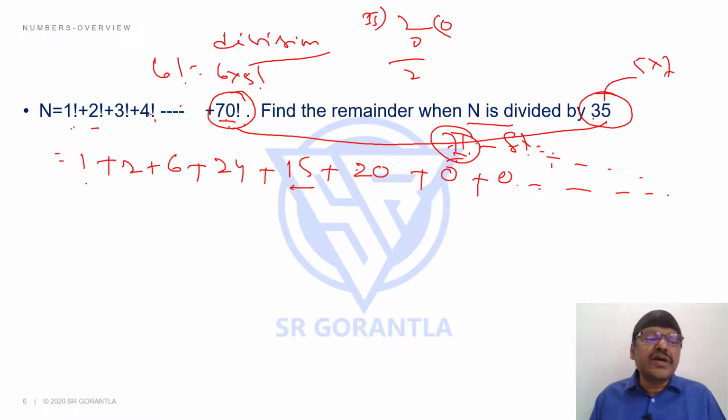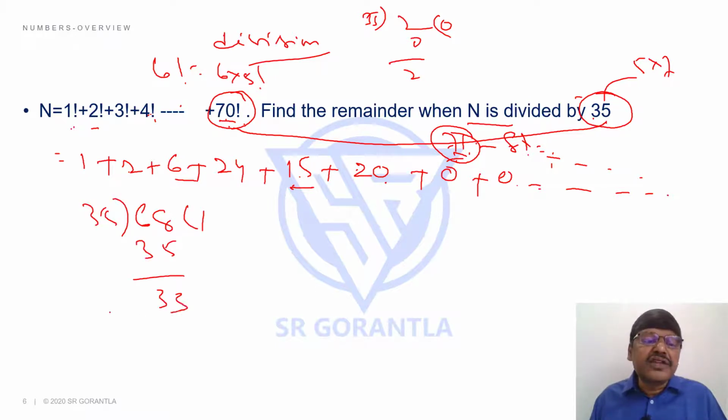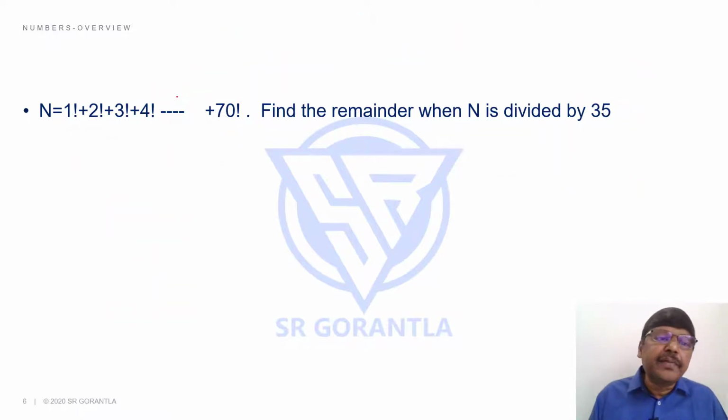Hence, what is the remainder? Sum of these remainders: 20, 35, 65, 68. The remainder cannot be 68 because it's more than 35. If I divide further by 35, 35 once 35, I get remainder 33. That's my answer. Simple. You're only dividing by 35 up to 6 factorial, students. 7 factorial onwards, you don't have to. Why? Again, as I said, we'll not get into detailed explanation. I'm just showing you how simple these questions can be.